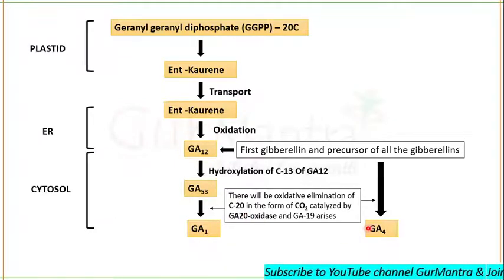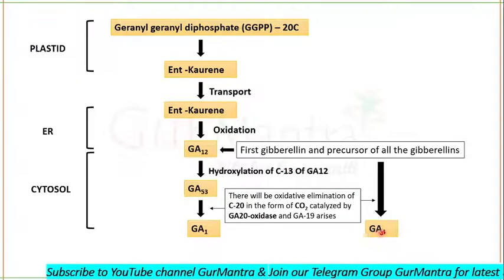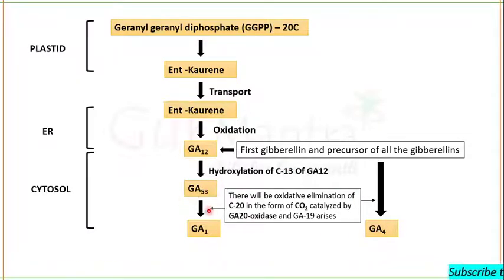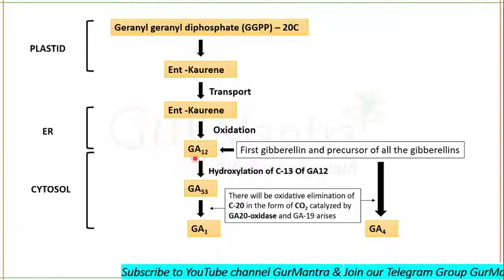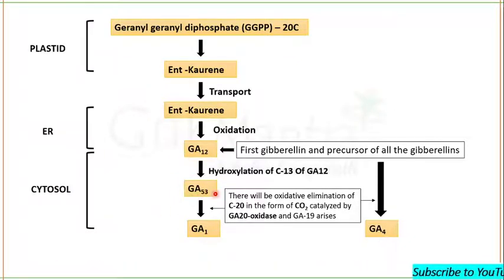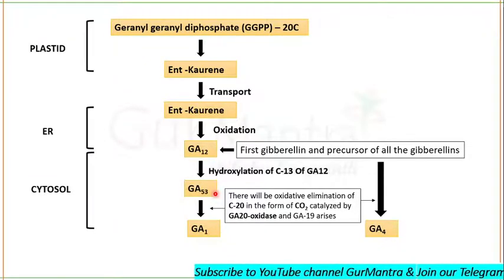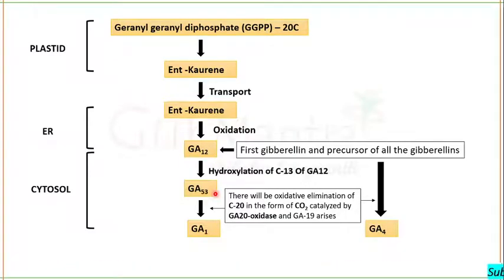as well. Clear? See, gibberellic acid 12 can get converted into gibberellic acid 4. Gibberellic acid 53 can be converted into gibberellic acid 1. How will it happen? Remember, gibberellic acid 12 and gibberellic acid 53 are the gibberellic acids having 20 carbon atoms.